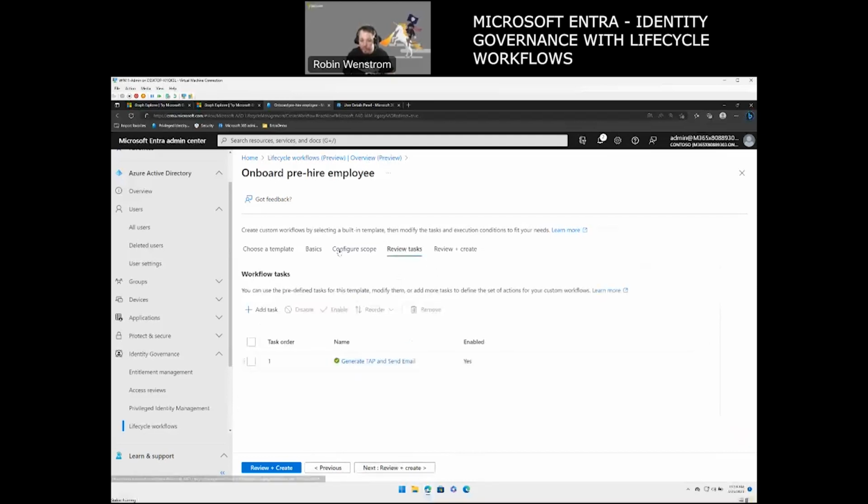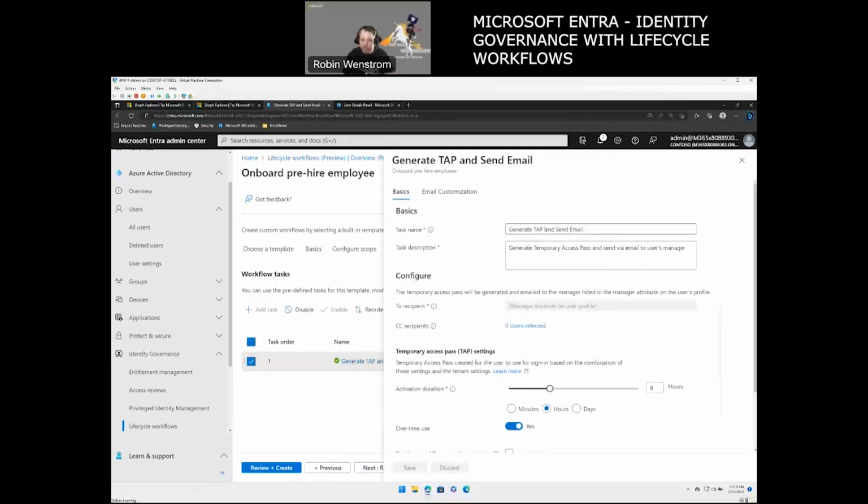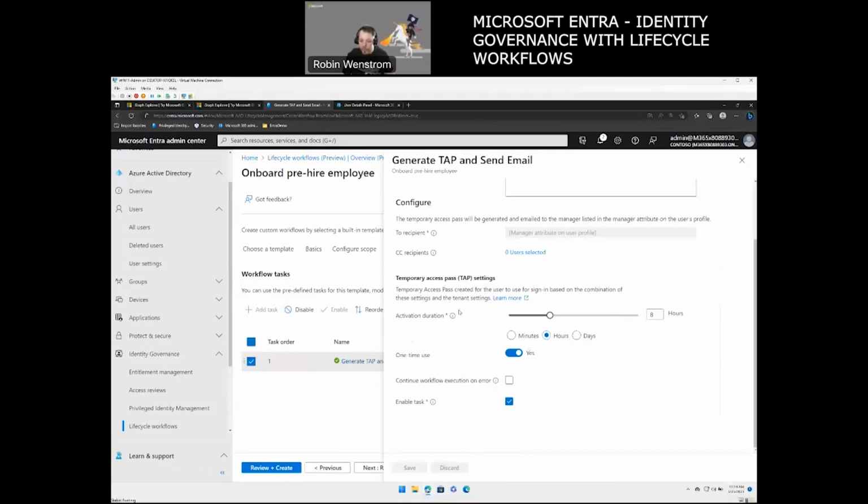And I can go into review tasks here again, as you're familiar with. We did this earlier. So we have generate TAP and send an email. And you can go in here and give it some more information. So in our case, we see here manager attribute on the user profile, and we can also CC people. So if you have, say, a team leader, or if you have a department leader, as well as we have the temporary access pass settings.